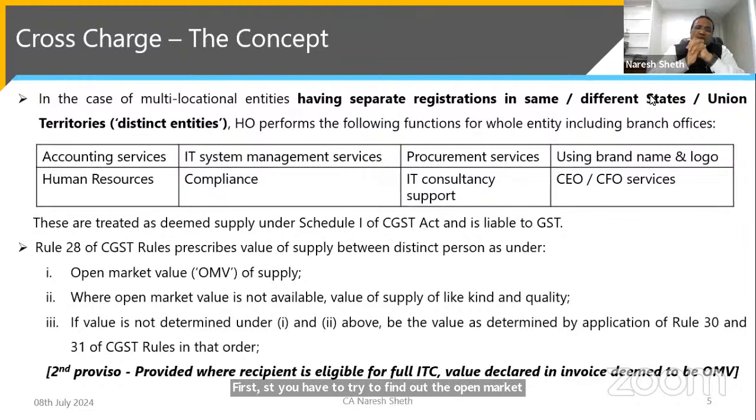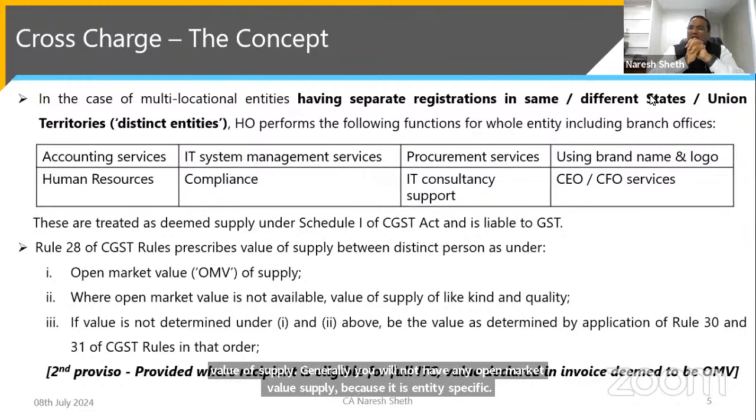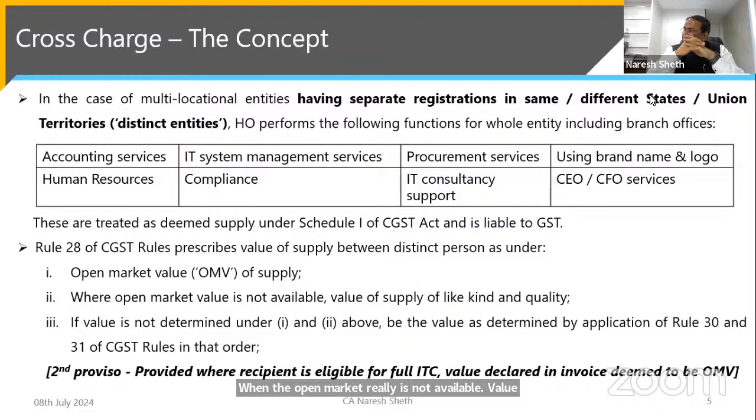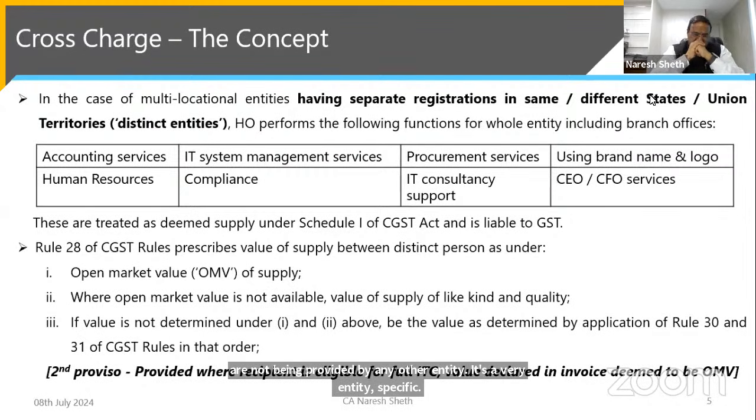Where the open market value is not available, you look to the value of supply of like kind and quality. You will not have this, because the same kind of services are not being provided by any other entity. It is very entity specific. So the value is to be determined under Rule 30 or 31 of the CGST Rules.